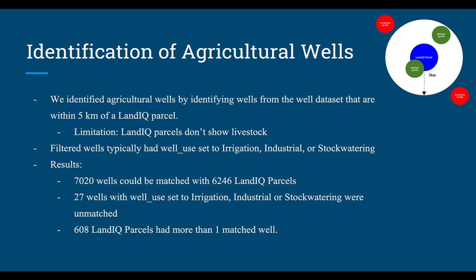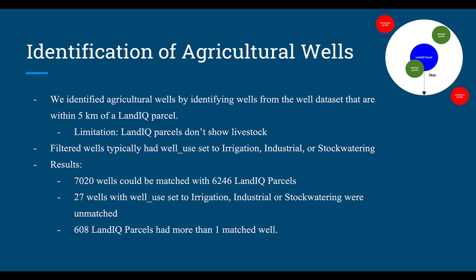In order to identify which wells were agricultural, we took our well data set and filtered it by water use. We found that irrigation, industrial, and stock watering were the wells that were closest to the Land IQ parcels that were within 5 kilometers of them. As you can see, there are 7,020 wells that were matched with 6,246 Land IQ parcels within that 5 kilometer parameter, and there were only 27 wells unmatched.